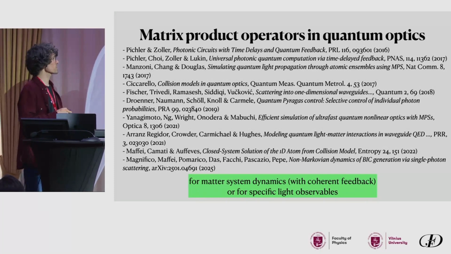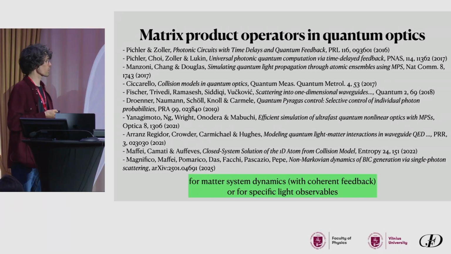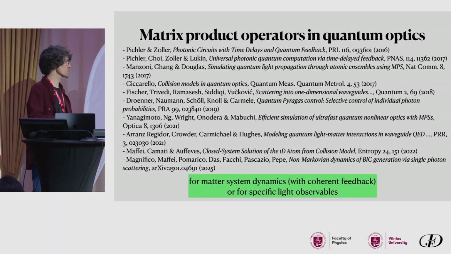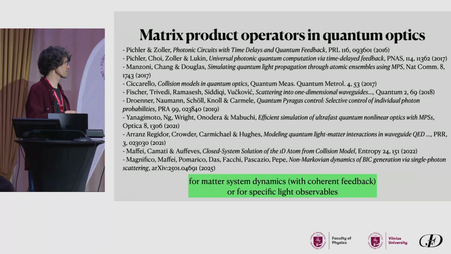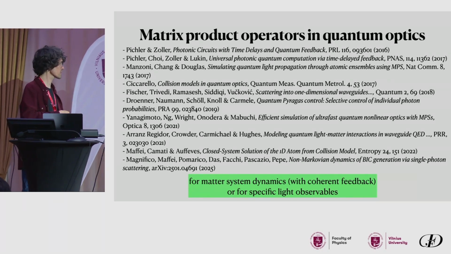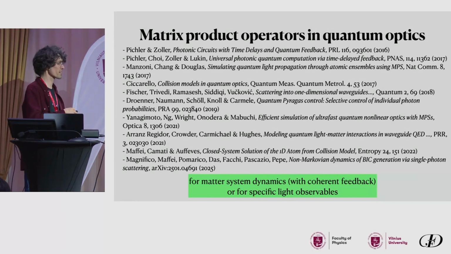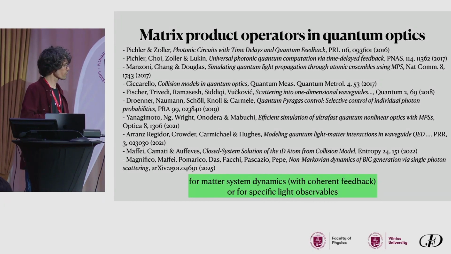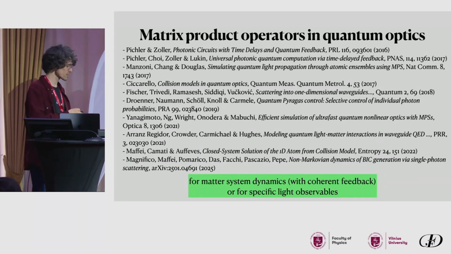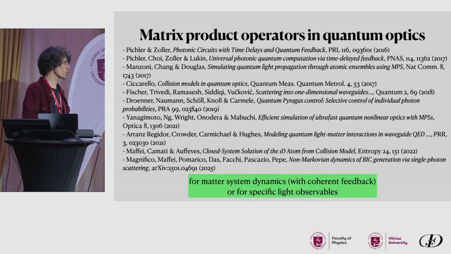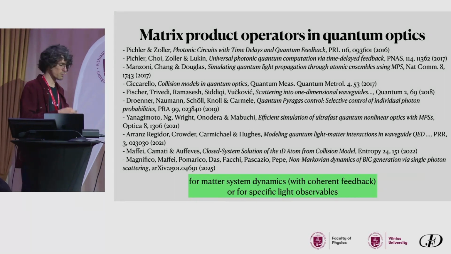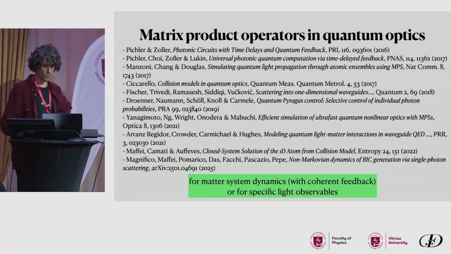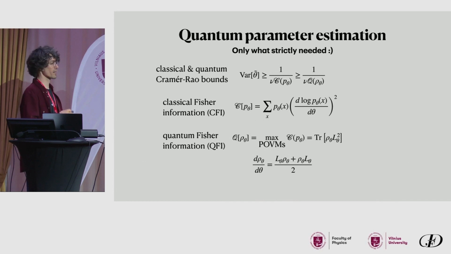So, of course, we are not the first to apply matrix product operators in quantum optics. There's a long list, which is not particularly important at this moment, but it's just to show that it's a very established field. But from what I understand, in most of these papers, people usually care about the matter system dynamics, so the emitter dynamics, and possibly with the effect of coherent feedback, so a very non-trivial non-Markovian dynamics, or just some specific light observables. On the other hand, what we want to do is parameter estimation.